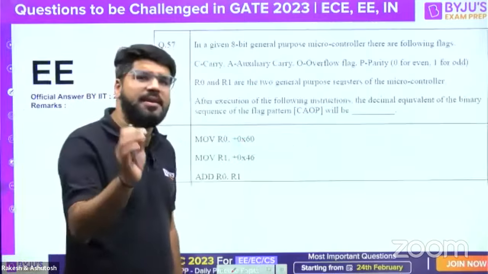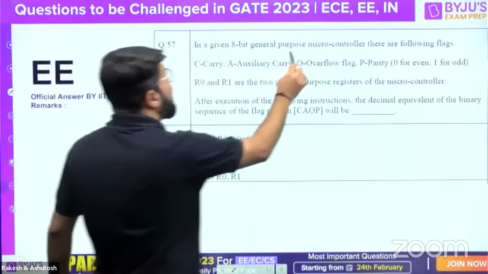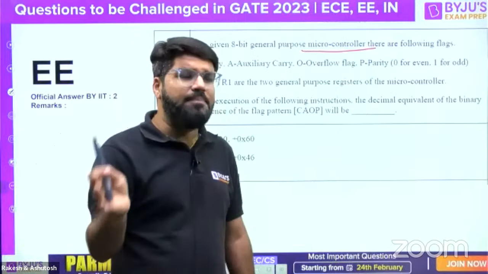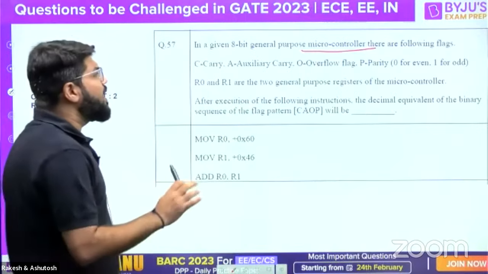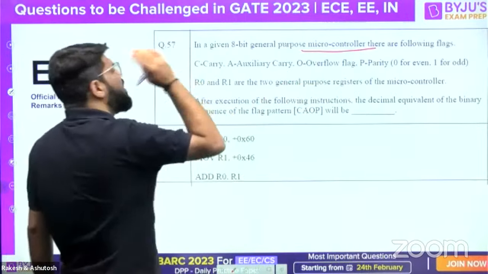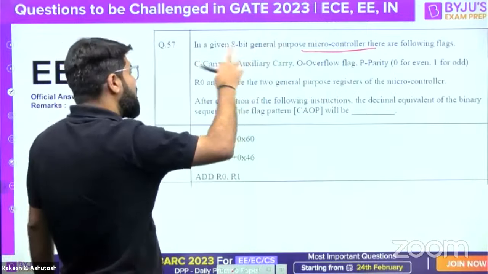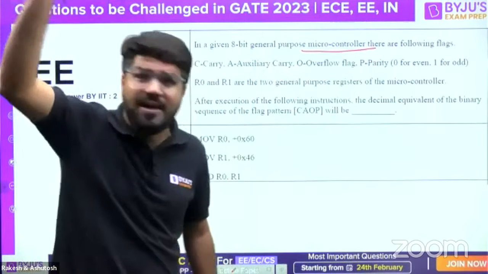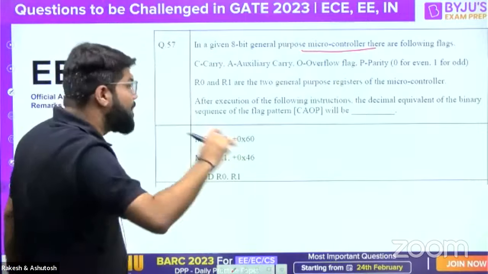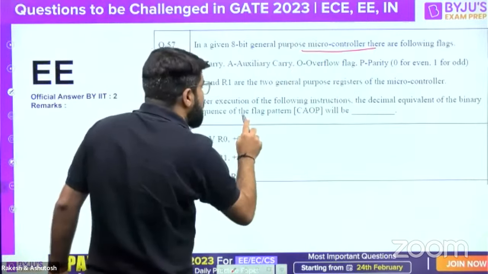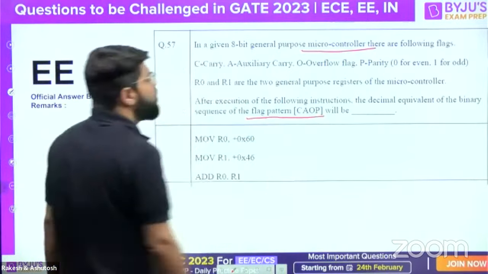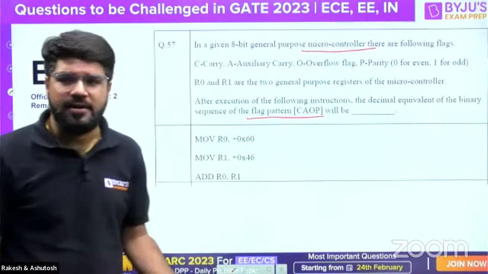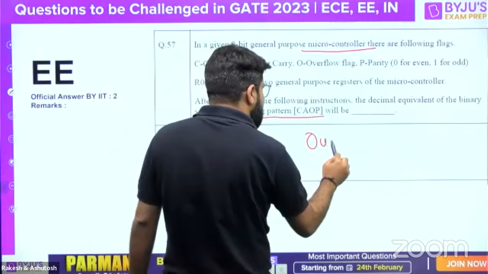And one more thing, similarly, it is a question from microcontroller. Earlier there used to be microprocessor too. Microcontroller was not a part, but even microprocessor is removed, right? And they have given some flags. So guys, if we studied microprocessor, we will know what is carry flag, auxiliary carry, overflow, parity. Even if you have studied microprocessor earlier, it is not in the GATE syllabus now. But the general purpose microcontroller, what is the flag pattern CAOP? If you have not studied, you will not know it. And because it is out of syllabus, why will you study it? Okay, so this again goes as out of syllabus.